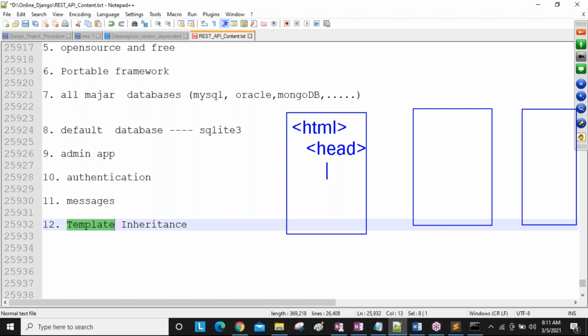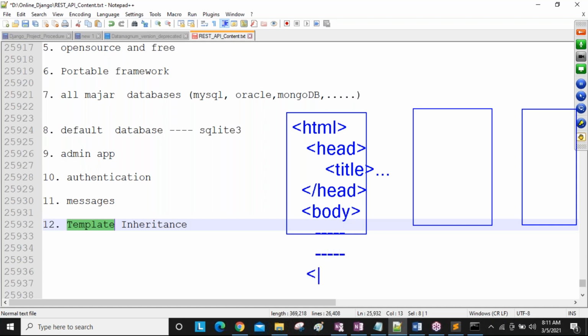Inside the head, you write the title, and then you close the title, and here you close the head. After that you start the body, and inside this body you write whatever tags you want later.